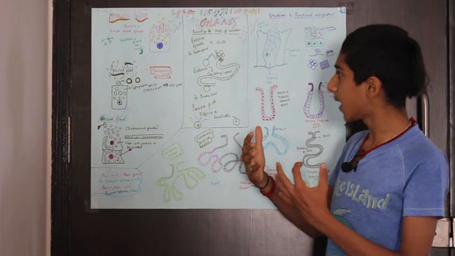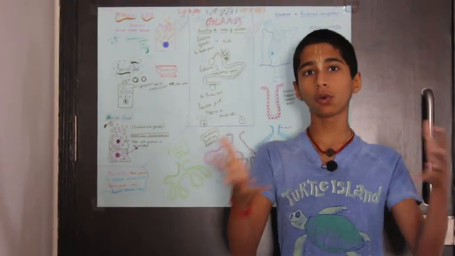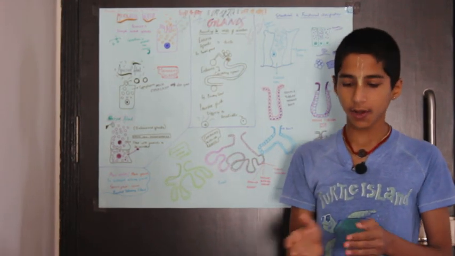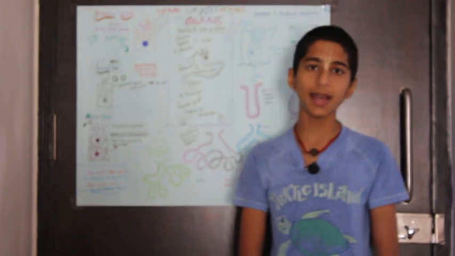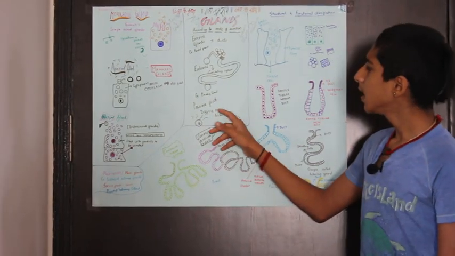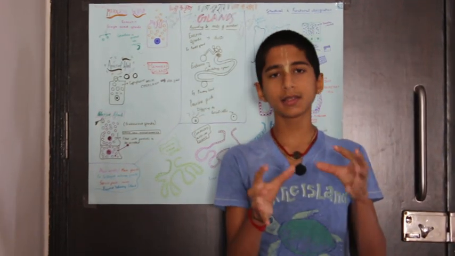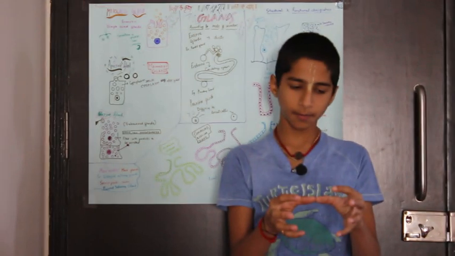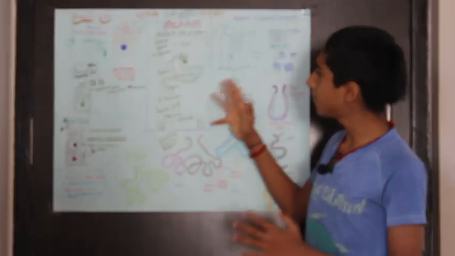And endocrine glands are those which release their hormones into the whole circulatory system, so as to go to all the different target cells and supply their hormones to their respective spots. In the same way, paracrine glands diffuse to the local cells. So the cells near them will just get the hormones that they require. So these are the three different types of glands.